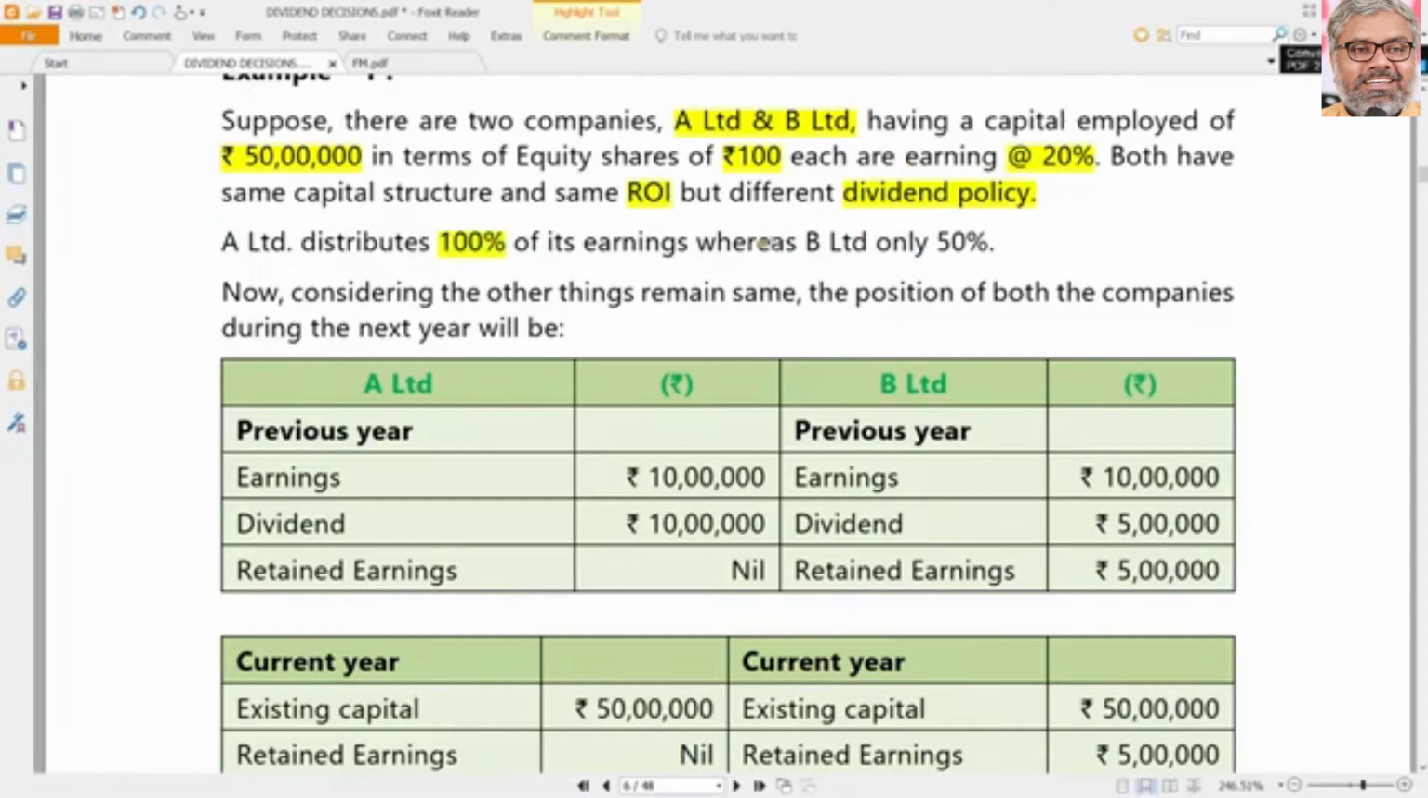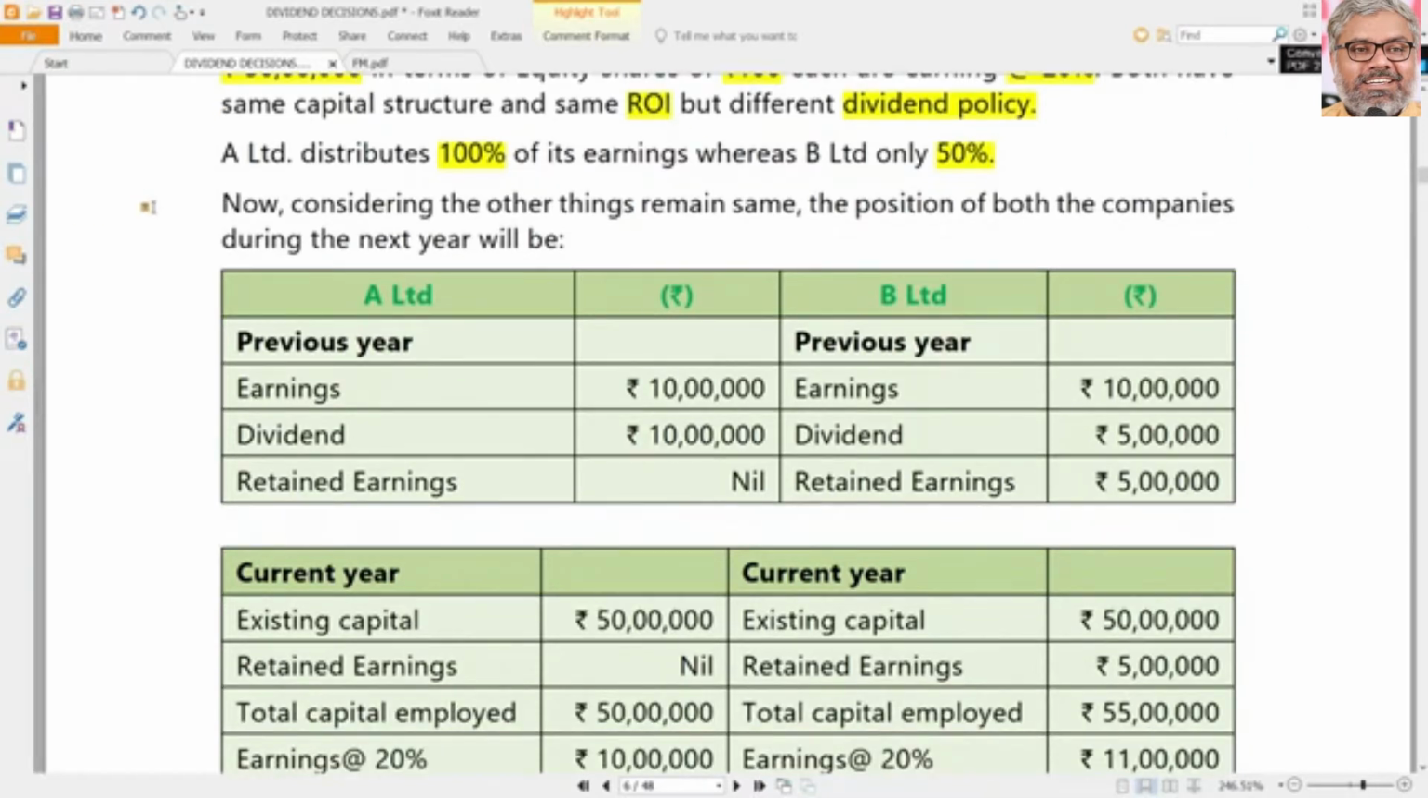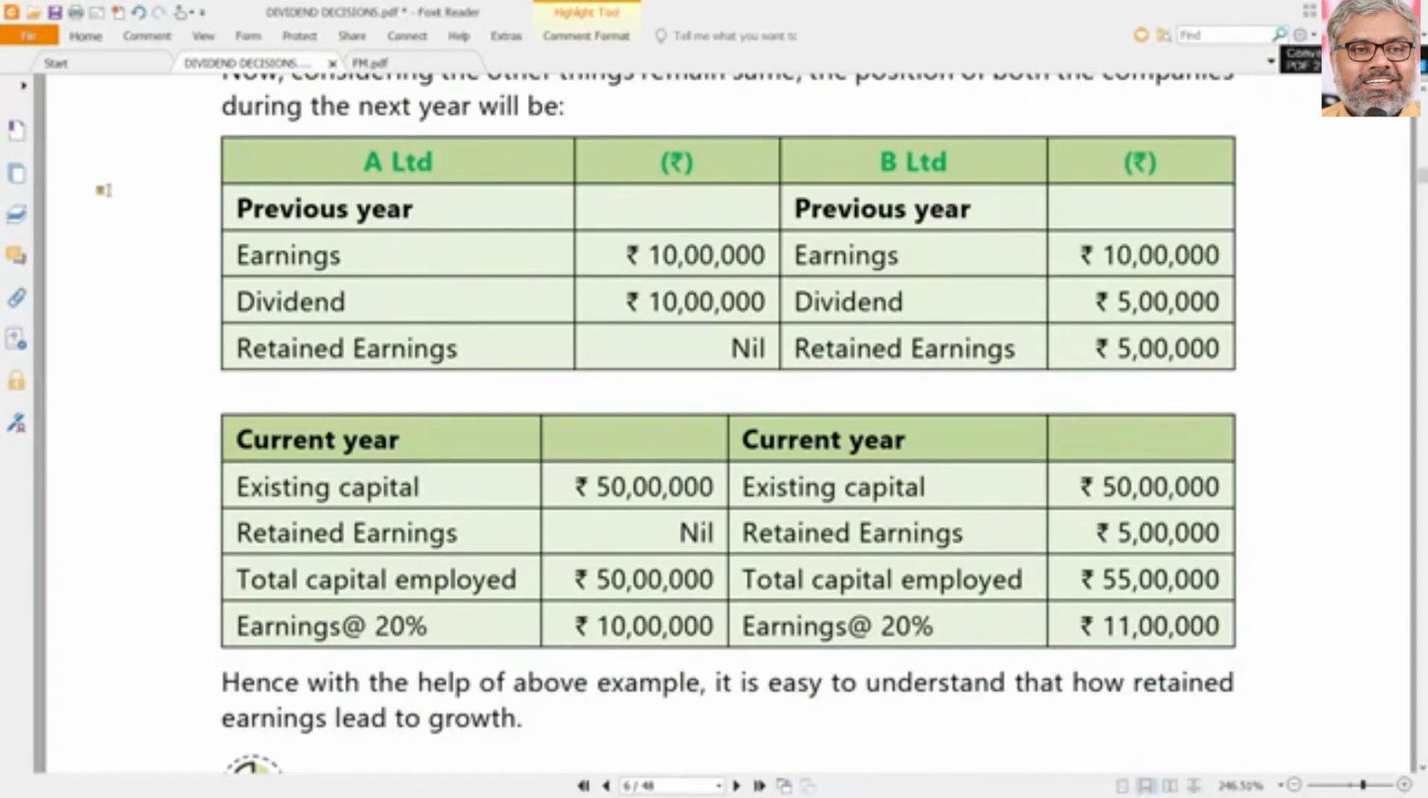A Limited distributes 100% dividend, 100% of its earnings as dividend. That means its payout ratio is how much? 100%. B Limited distributes 50% earnings as dividend. That means its payout ratio is how much? 50%. Payout ratio, you should remember the formula already. Payout ratio is nothing but out of the earnings, how much is distributed as dividend, how much is paid out. Payout ratio means that. In other words, simply DPS by EPS. Out of the earnings, how much is distributed. A Limited distributes 100%, B Limited distributes only 50%. Now keep that in mind.